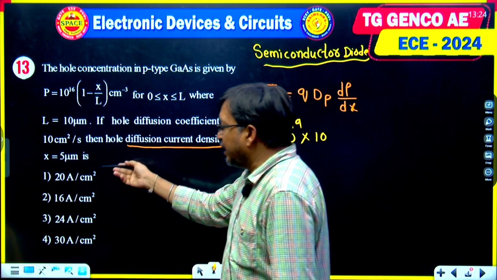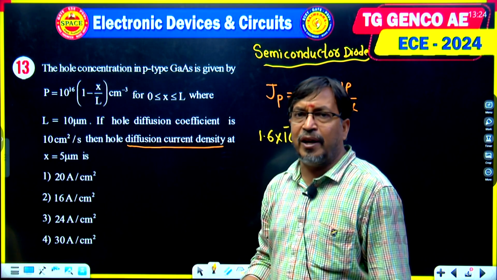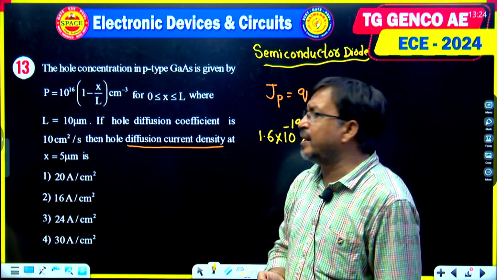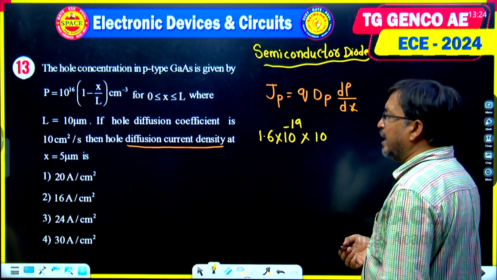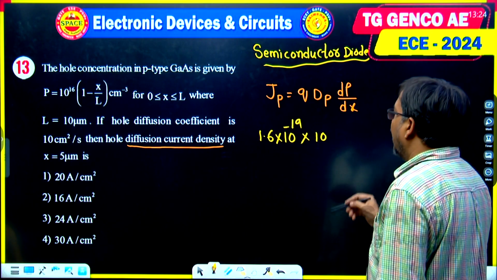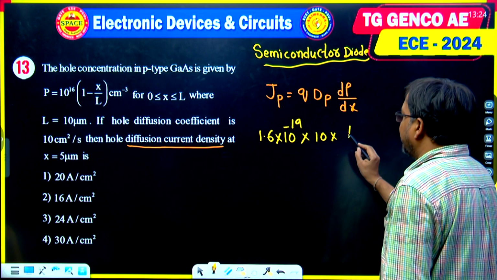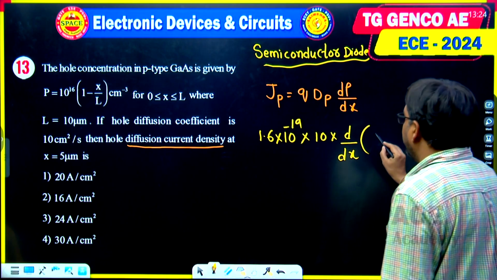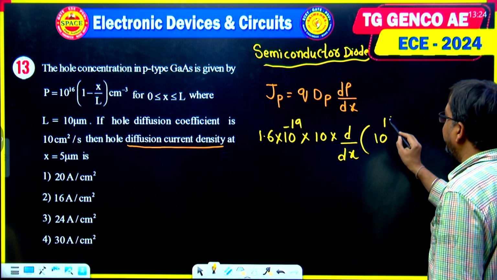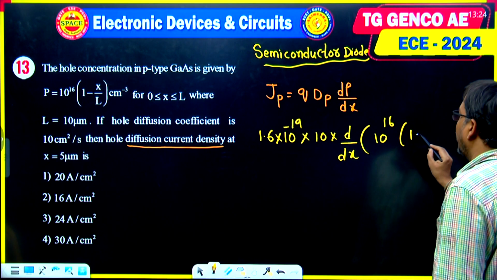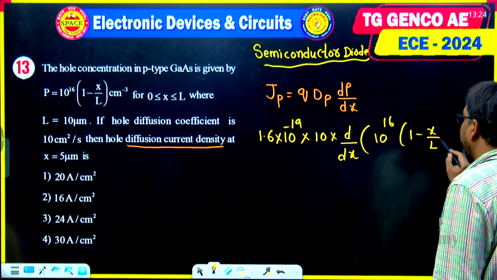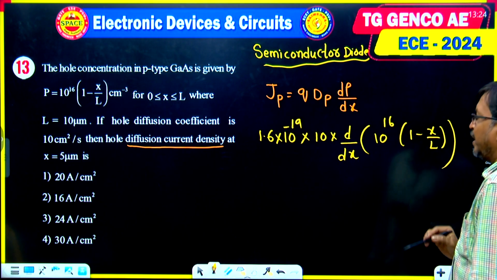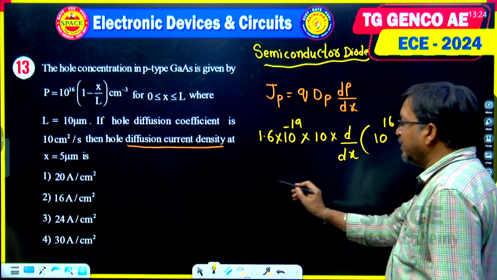Here all options are given in centimeter square, so there is no need to convert into meters. And dp by dx is differentiation with respect to x. What is the p value? Here it is 10 power 16 into (1 minus x by L).